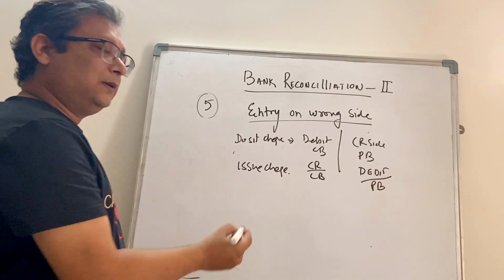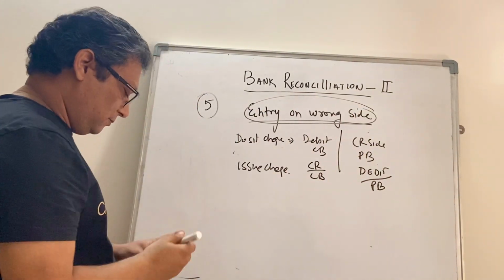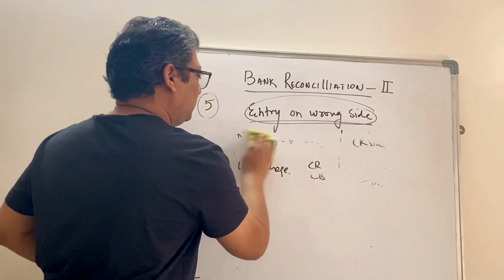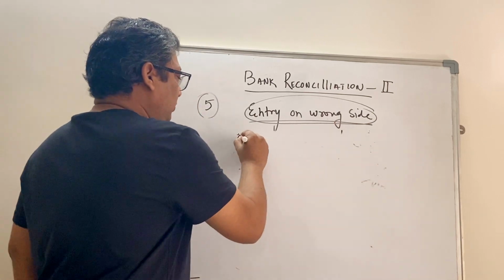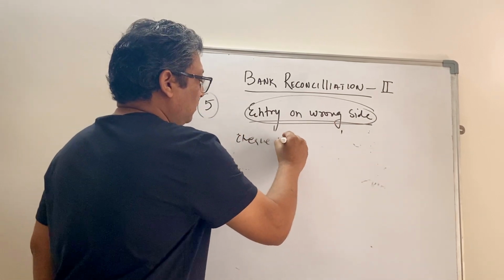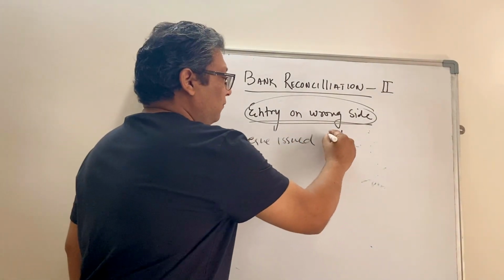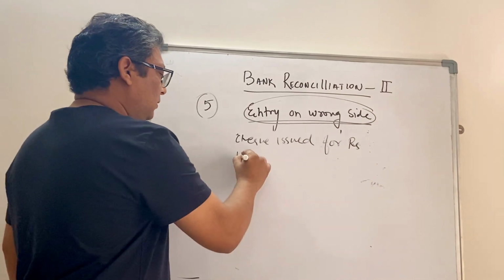What happens is when the entry is recorded on the wrong side, right? So let's assume that a check was issued for rupees 1000,